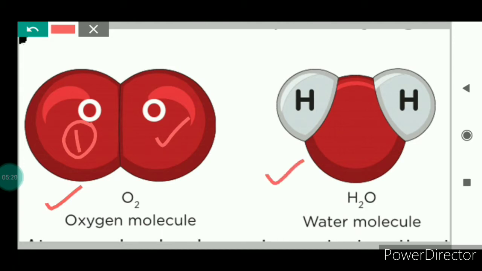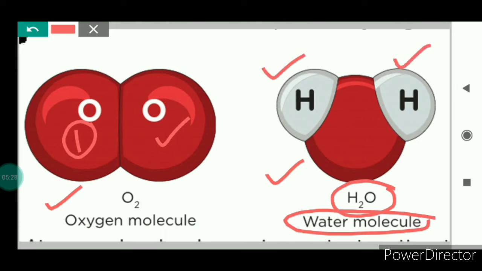If we talk about the water molecule, it is written as H2O. H2O is made up of two hydrogen atoms and one oxygen atom. So it is clear that a molecule can be made up of the same kind of atoms or of different kinds of atoms.